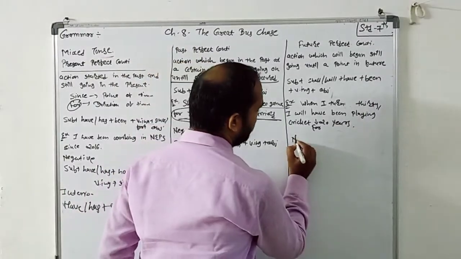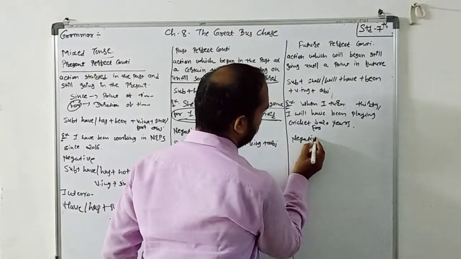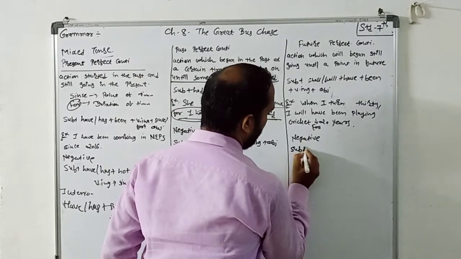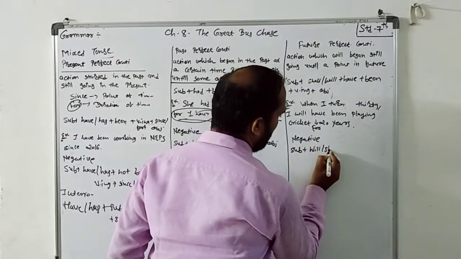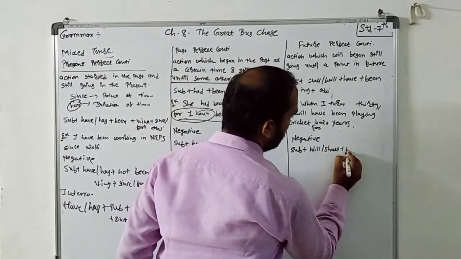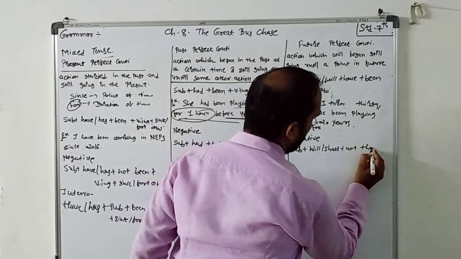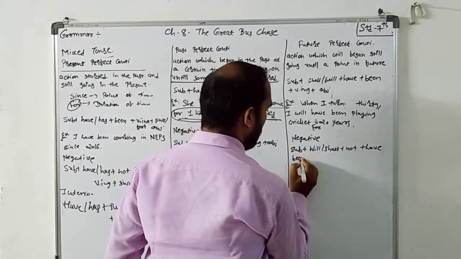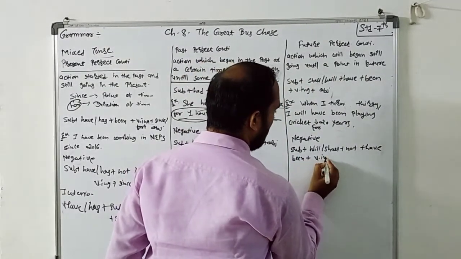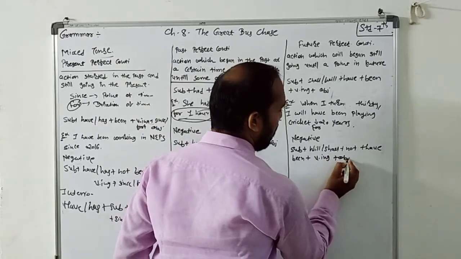Then negative: subject plus will or shall plus not plus have plus been plus verb with ing plus object.